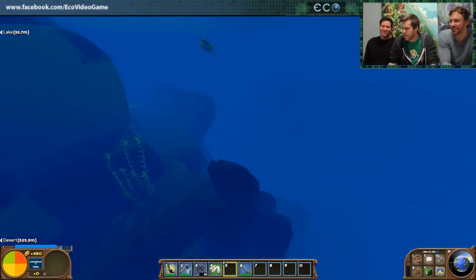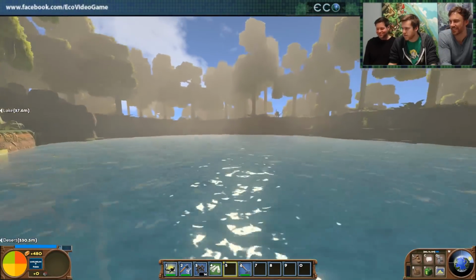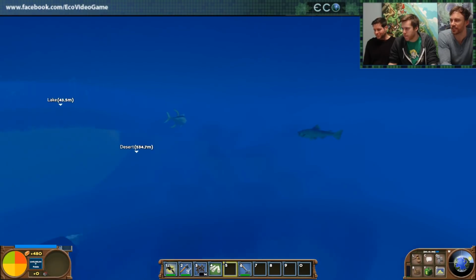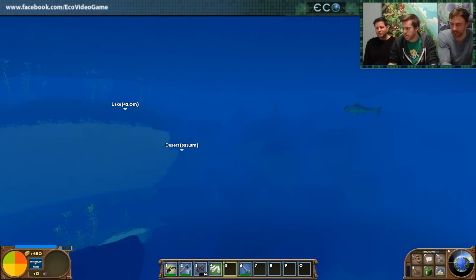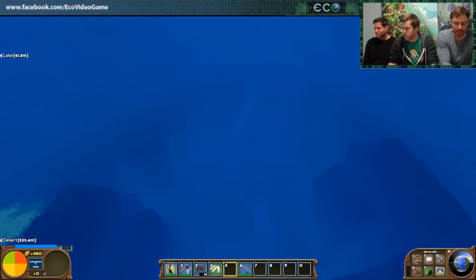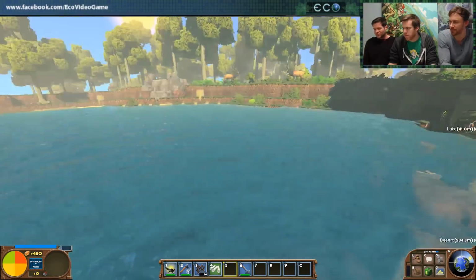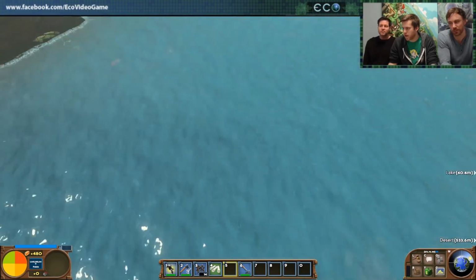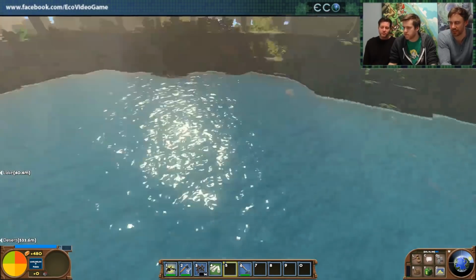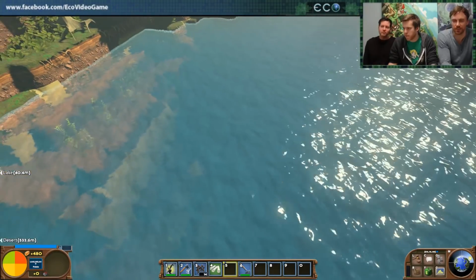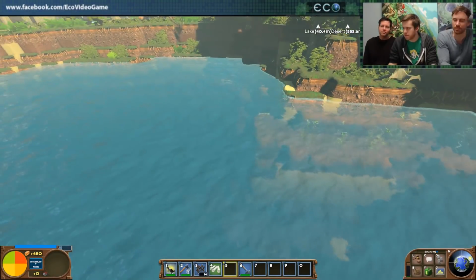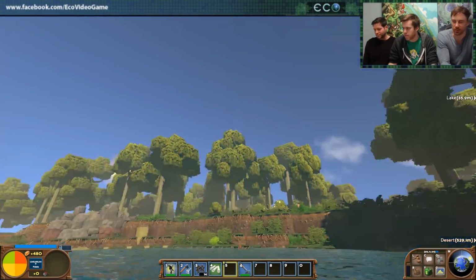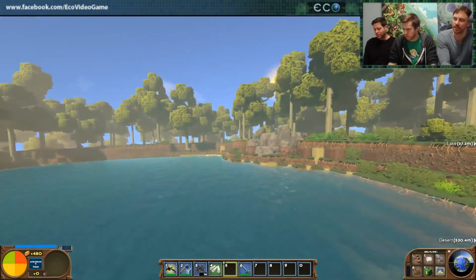Nice little tuna. So one nice thing about lakes is that they give you access to water, which you can use for the new plumbing systems. So if you build next to a lake, it's going to be a lot easier to supply your village with water. And that's something that we've added to a number of objects. You actually have to hook up pipes to them that are supplying water, and then they have output wastewater. Something we showed in our last stream, if you want to take a look.